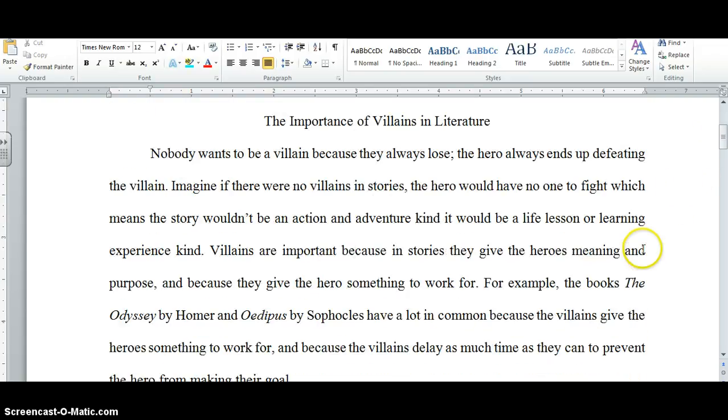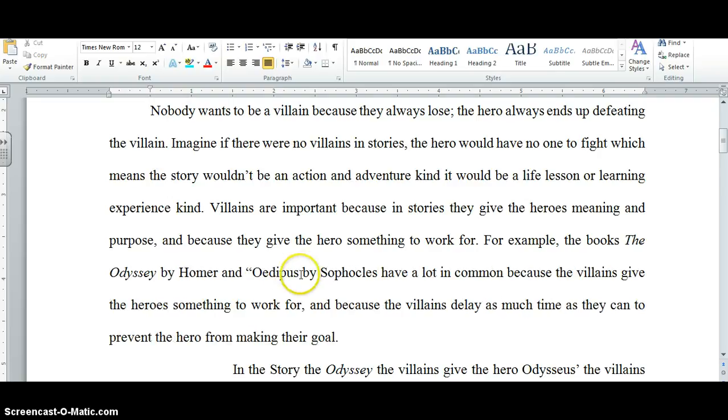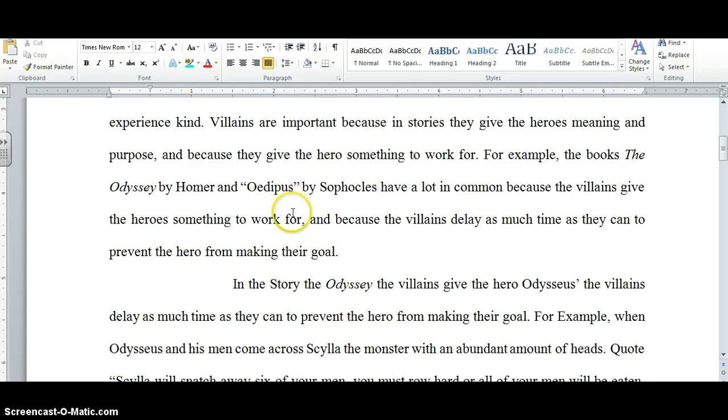Now, I'm going to go through and see if there are any glaring things that you would get or lose points for. And I can already see that we've got a contractions issue, so that should be would not. I see that you are carefully italicizing and capitalizing the Odyssey, but Oedipus is actually a short text. It's a play, it's considered a short text. So there are your quotation marks around Sophocles. So make sure you go down and change that every time you write Oedipus.